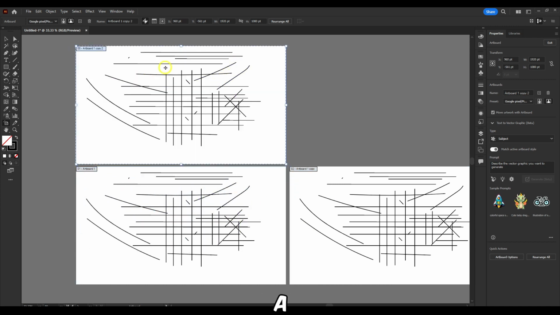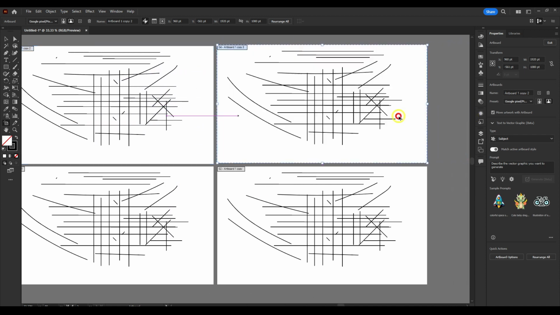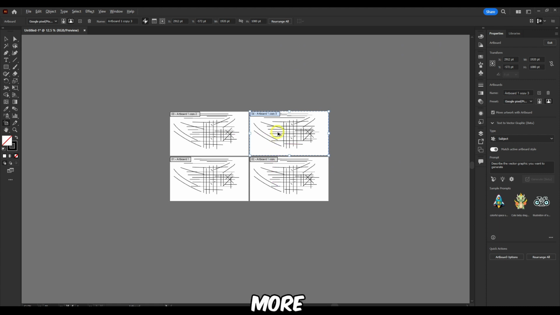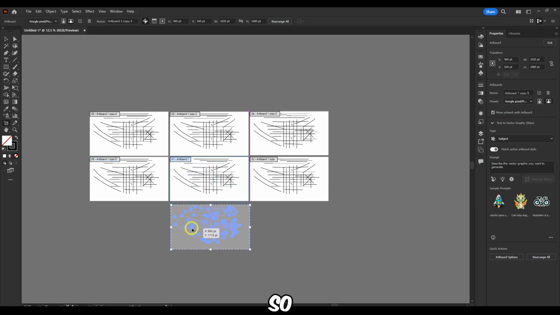I create a different artboard with a different state of that logo and move it up here, or into a different artboard, so I can be more organized. Just hold Alt here so you can duplicate.